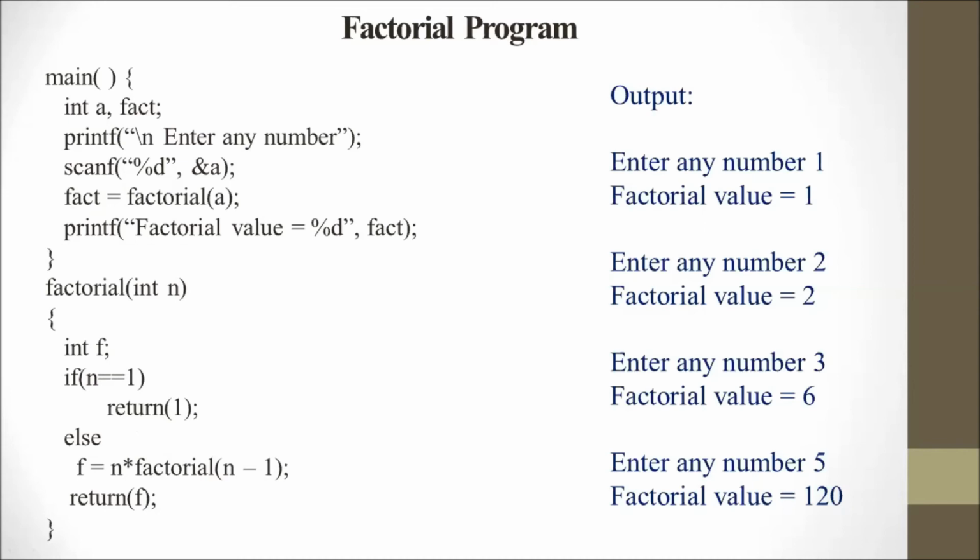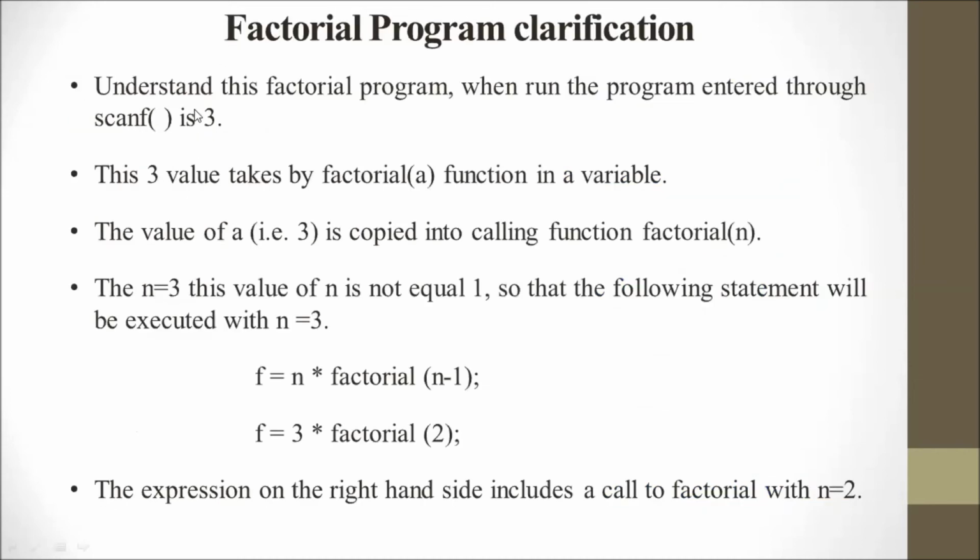And now we will explain this program again. Understand this factorial program. When we run the program, the value entered through scanf is 3. So suppose we give the number 3. Scanf will receive the number 3. This 3 value is stored in the variable a.